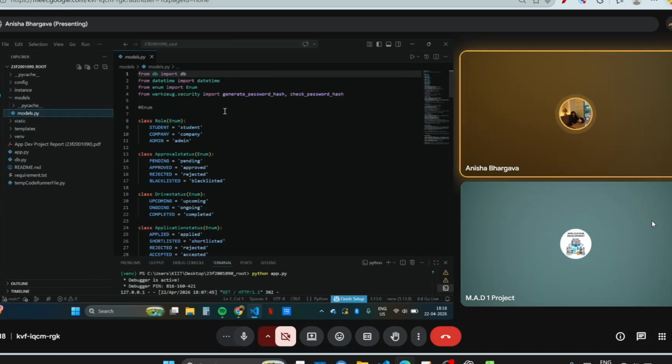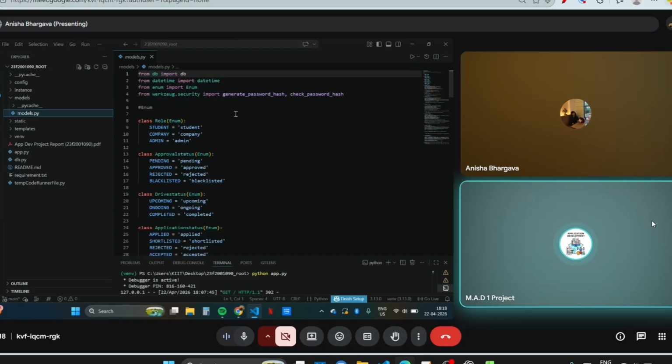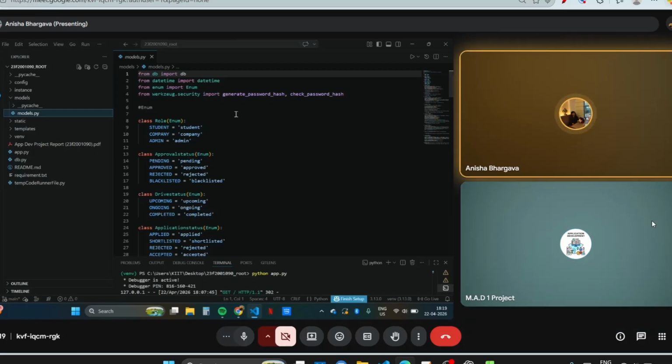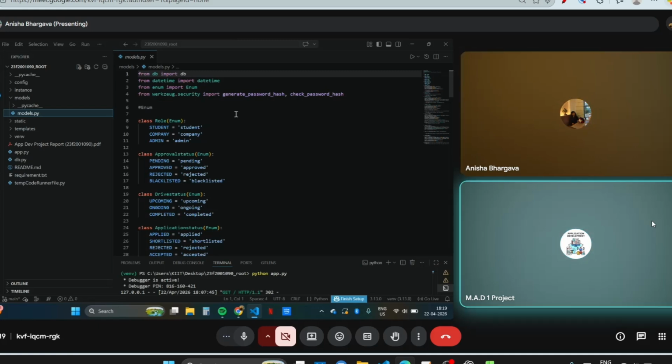So coming to from datetime, we have datetime. What is enum that you have used? From enum you have imported enum. Is this enum a package, library, or what? And why do you feel that you need to use this enum? Can't we cope without this? Enum is a library, but I don't remember exactly. Okay, the way you said that, I don't remember, that's great. You should say it just like that: I don't exactly remember, but this is a library that I have imported.